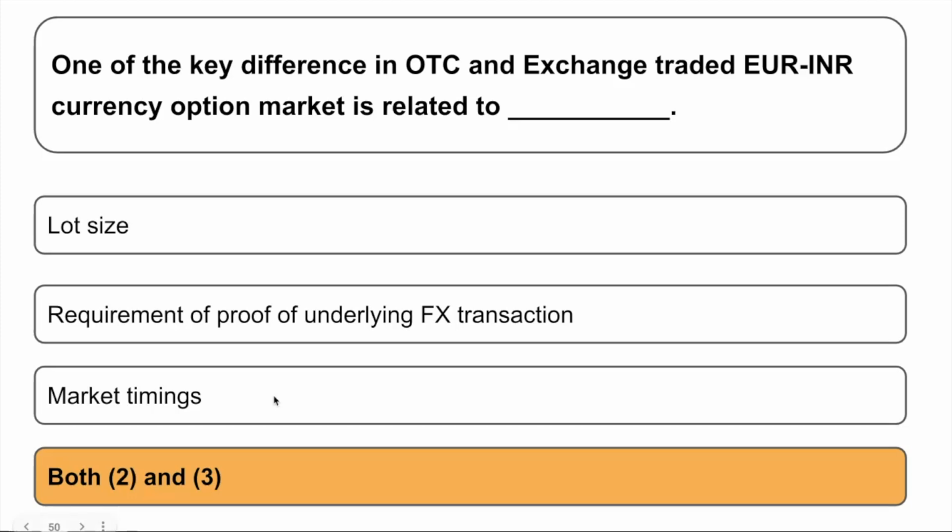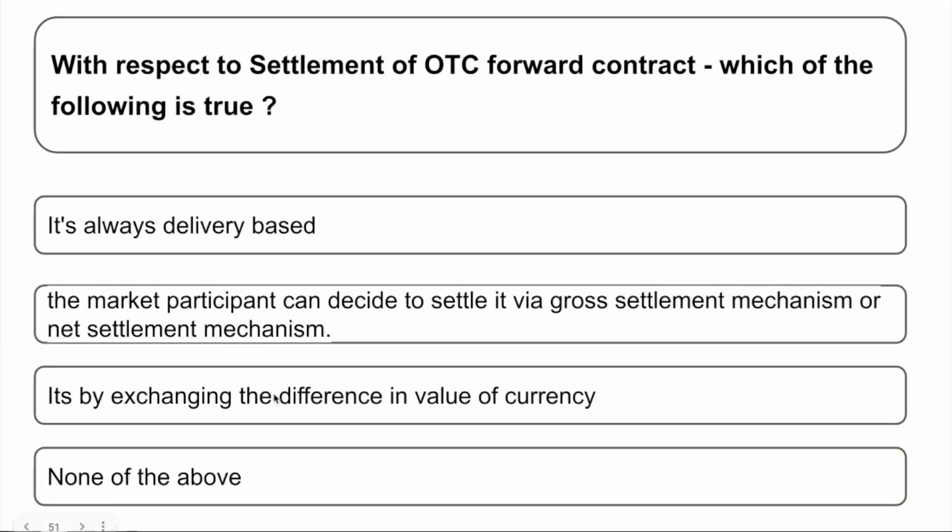Okay, doesn't matter. Going to the next: with respect to the settlement of over the counter forward contract, which of the following is true? A, it is always delivery based. B, the market participant can decide to settle it via gross settlement mechanism or net settlement mechanism. C, it is exchanging the difference in value of currency. D, none of the above. So friends, of course, you already know that over the counter is always delivery based.